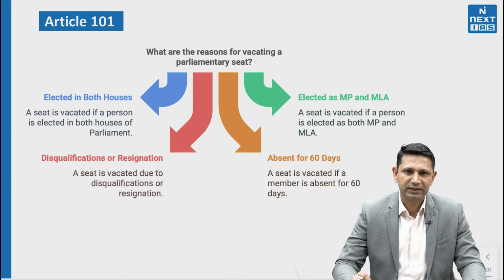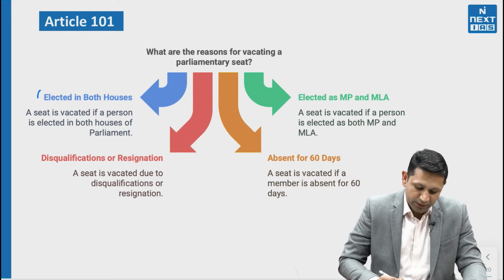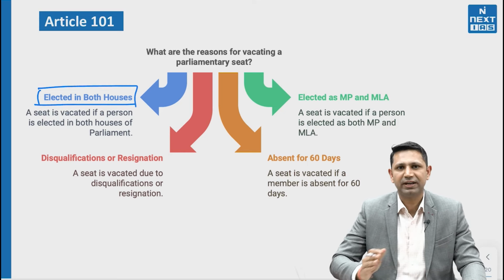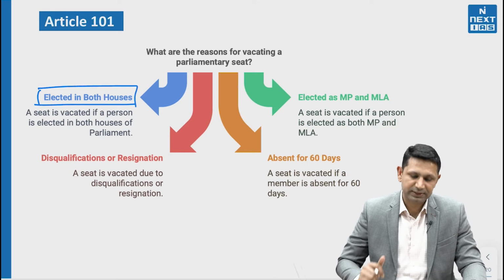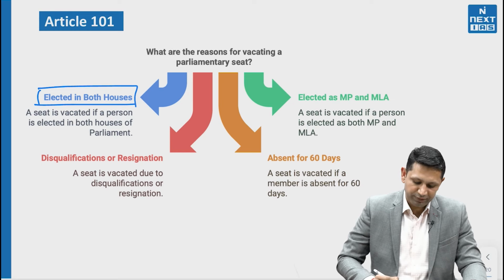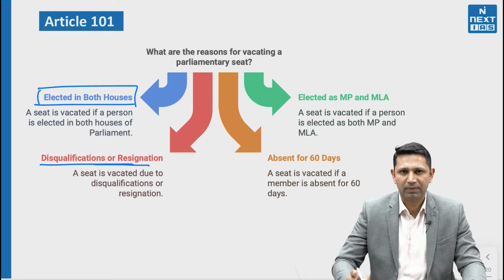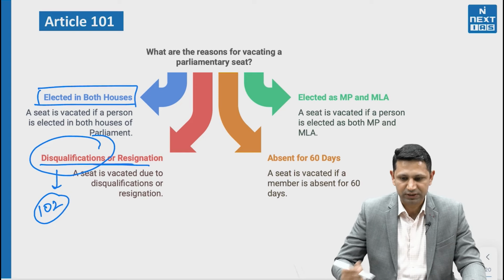Article 101 says that a member has to vacate the seat in Parliament in case of four conditions. The first condition is if he is elected to both the houses, that is, to the Rajya Sabha as well as the Lok Sabha, then he has to vacate one seat, either in the Rajya Sabha or in the Lok Sabha. Secondly, if he is disqualified or has given resignation, in that case also, the Member of Parliament has to vacate his seat. Regarding disqualifications, we have Article 102, which we are going to discuss further.